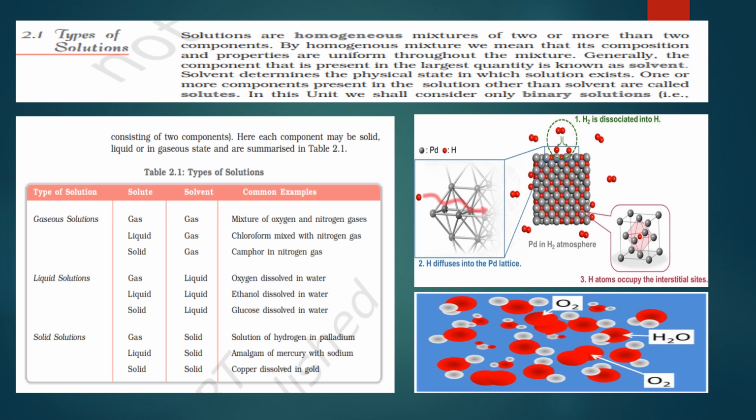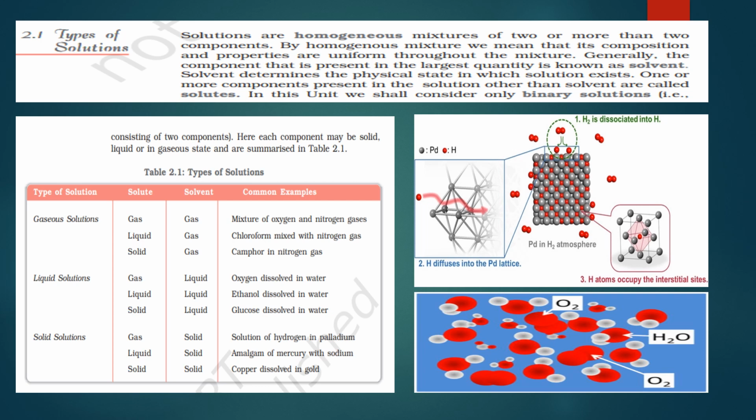Okay, let's move ahead. What's next? Solute is solid, solvent is gas. Very easy example, camphor in nitrogen. See, camphor actually does not dissolve in nitrogen gas because nitrogen is inert.